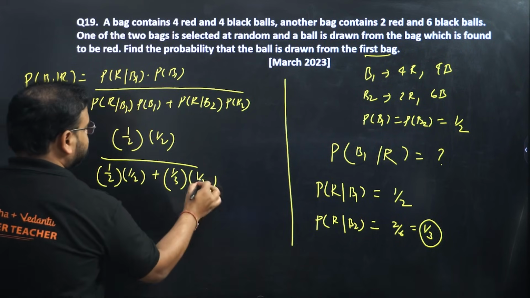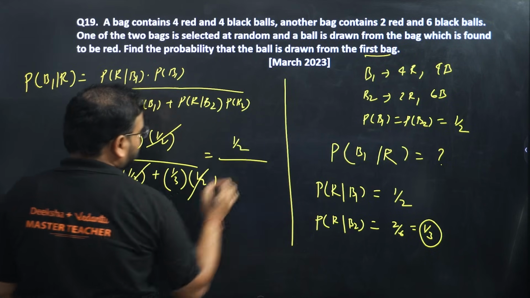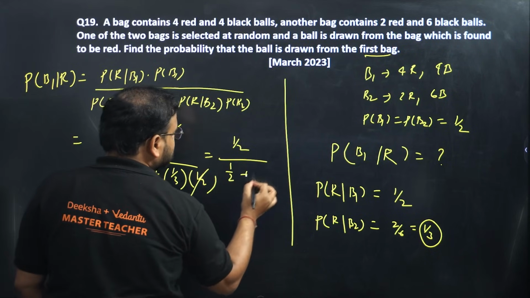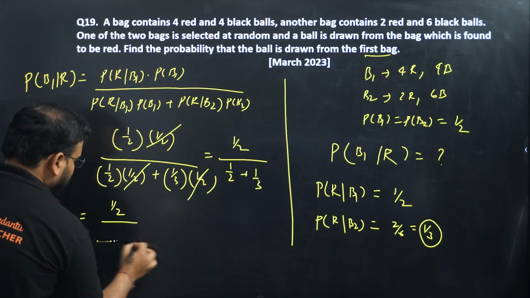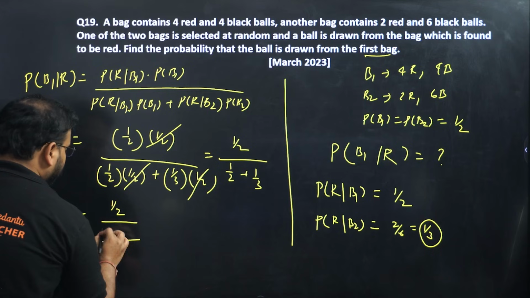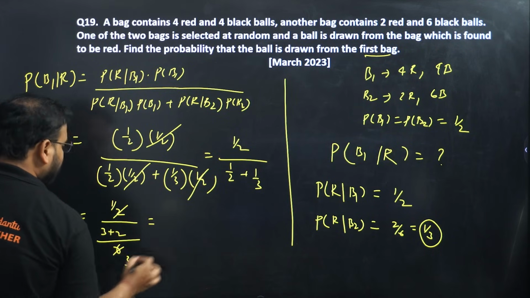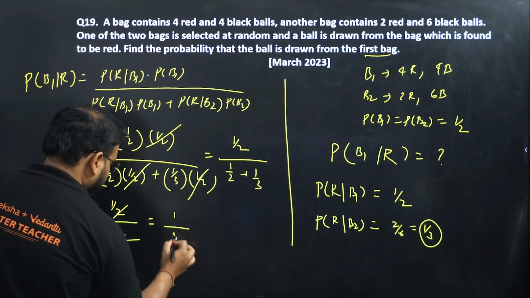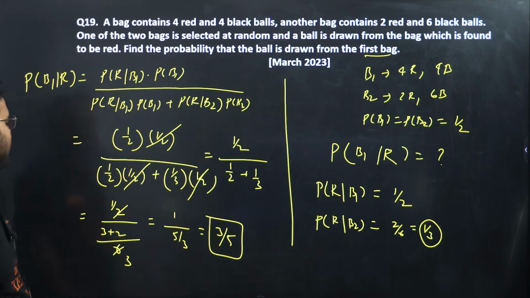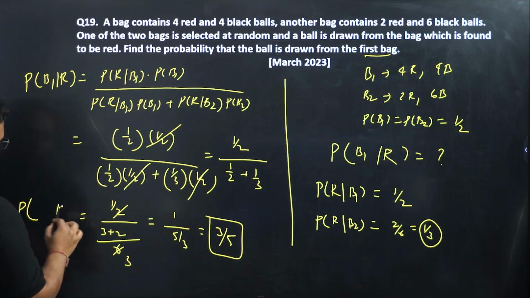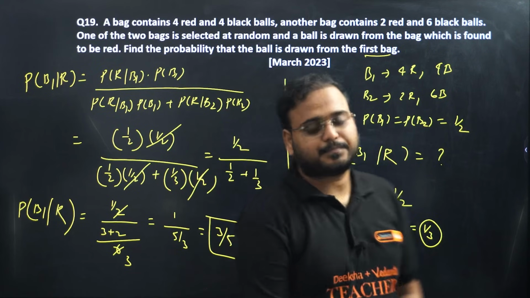The 1 by 2 is cancelled, so I have only 1 by 2 left in the numerator, and in the denominator 1 by 2 plus 1 by 3. Taking LCM 6, we have 3 plus 2 over 6, which is 5 by 6. The 2 cancels with 6 to give 1 upon 5 upon 3. The answer is 3 upon 5. This is the probability of picking the red ball from bag 1.